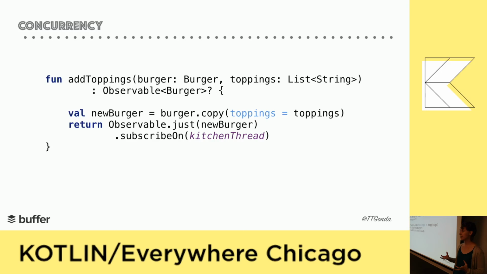Now, in order to add the toppings, we need to create a new burger because we don't always want to be modifying the same one. With this change, there will be 2 different burgers delivered, each with the correct toppings. By making our burger immutable and using a pure function, we're able to work concurrently without that unexpected behavior.